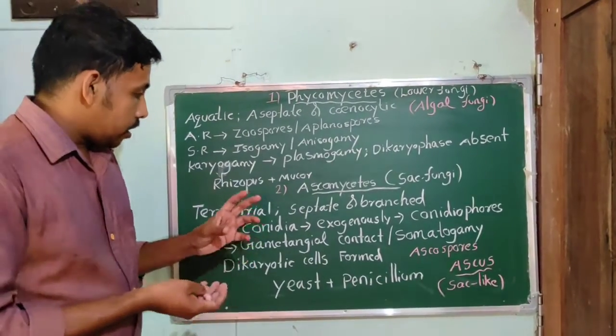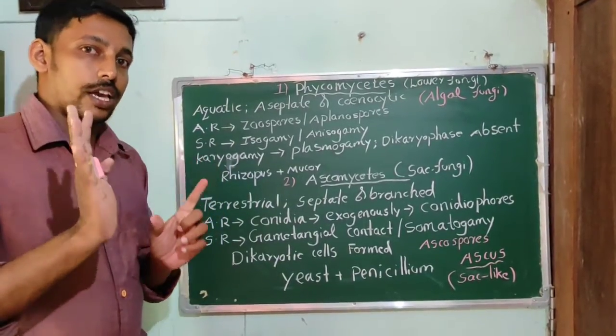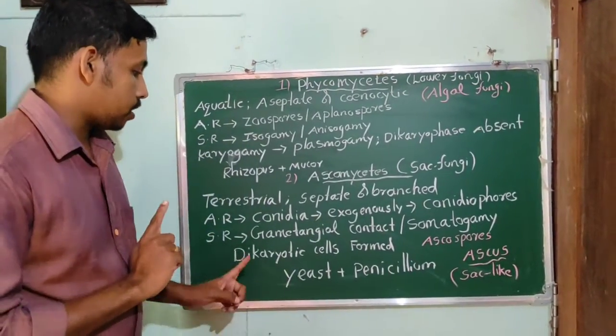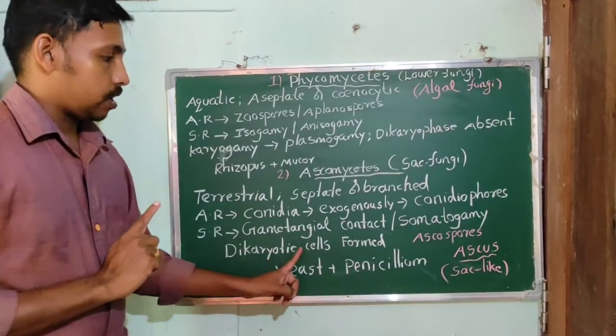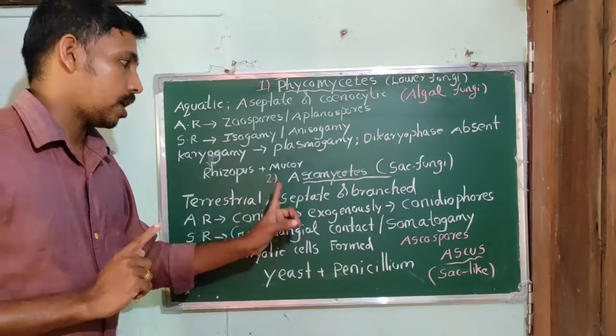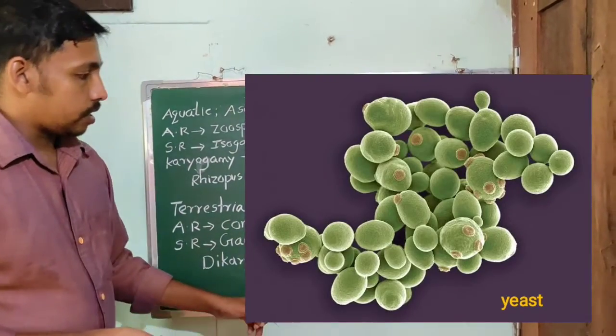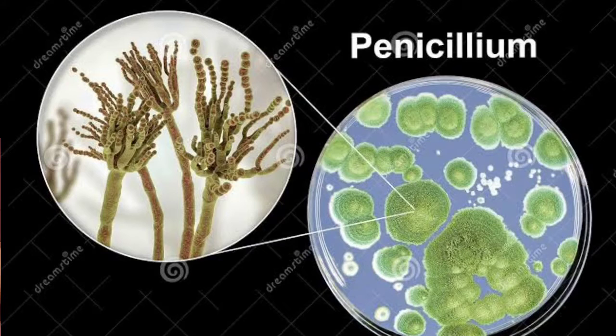In them, karyogamy is delayed. So they have dikaryotic cells, which are formed in most Ascomycetes. Examples are yeast and Penicillium. These are two common examples. Now let's move to the next two classes.